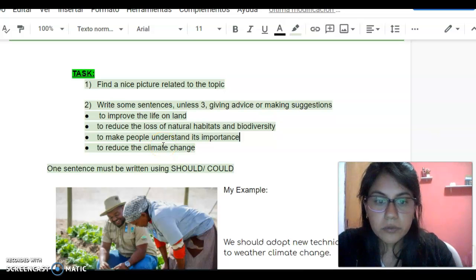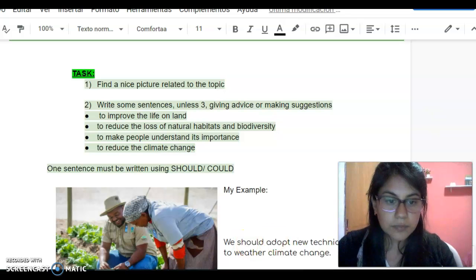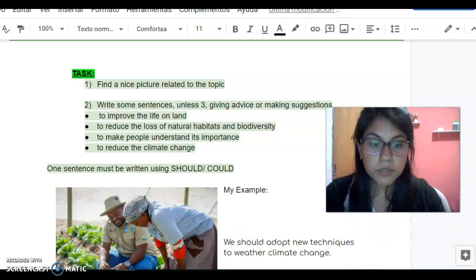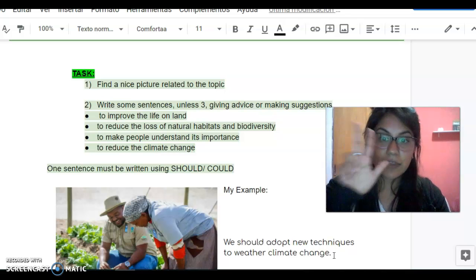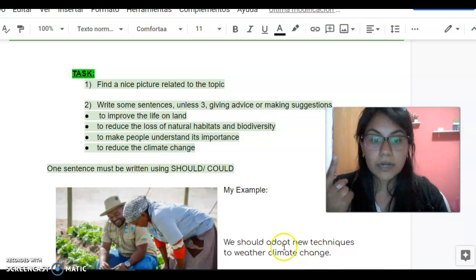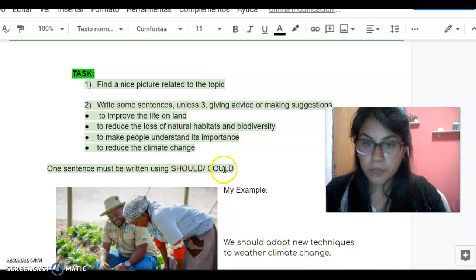Okay, so here is my example. This is the picture I've chosen, and I wrote, we should adopt new techniques to weather climate change. Okay, I wrote only 1. You have to write at least 3, okay? One of them has to be using should or could, okay?